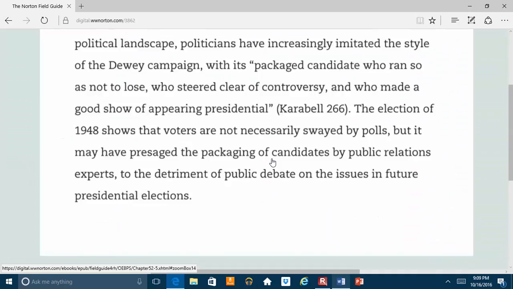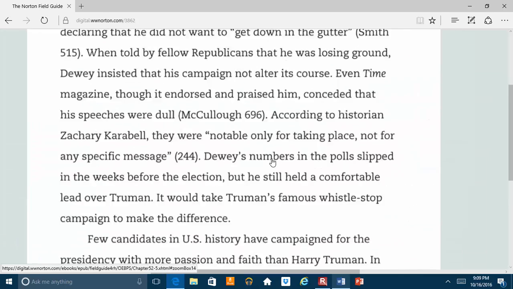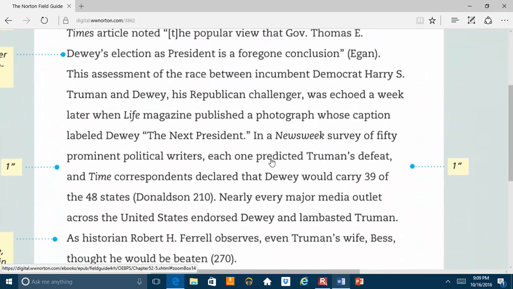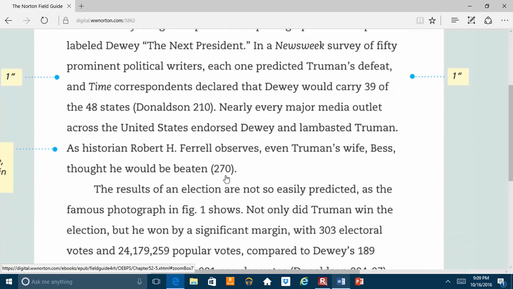Let's go back up to the top, because I want to point out a distinction with the in-text citations. We have Egan. Egan checks out, because we find on our works cited page a source that begins with Egan. And then we have Donaldson. Donaldson checks out because we found the source that begins the full citation with Donaldson. But here we have 270, and we're not going to find anything that just begins 270.